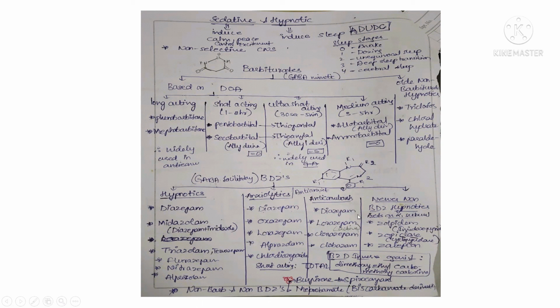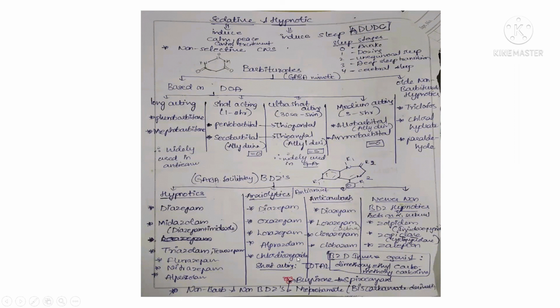Under the anticonvulsants, diazepam, lorazepam, clonazepam, and clobazam. Under newer drugs, we have zolpidem, which consists of an imidazopyridine ring, zopiclone, which consists of a cyclopyrrolone ring, and zaleplon. And here we have a benzodiazepine inverse agonist.